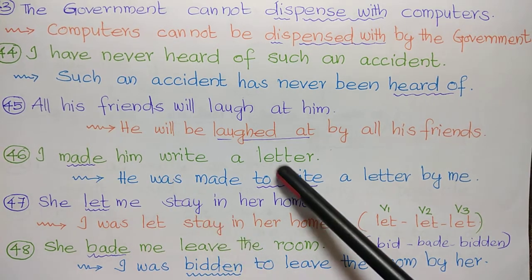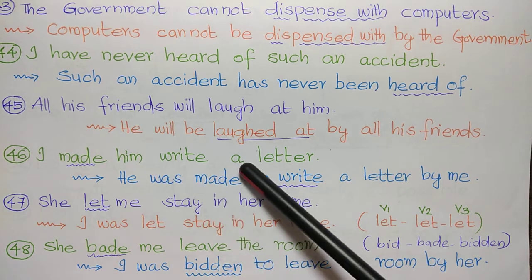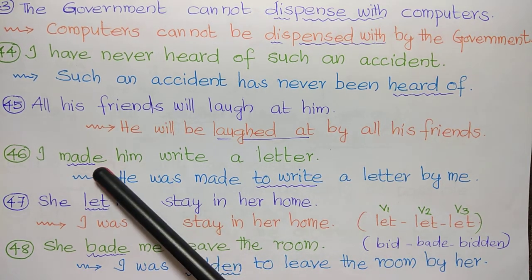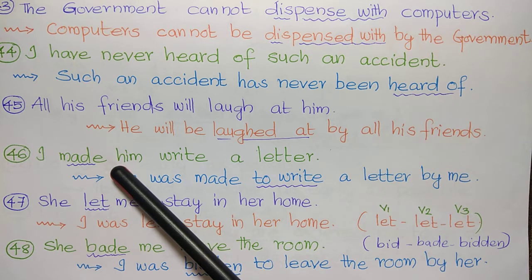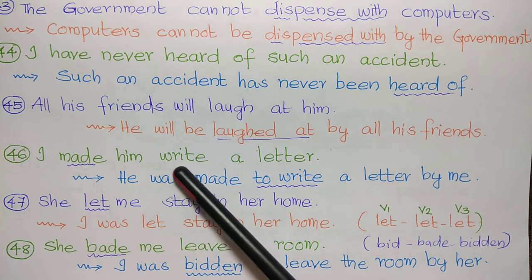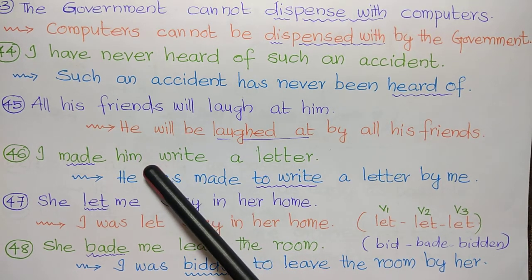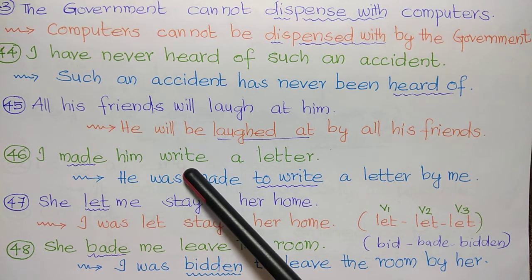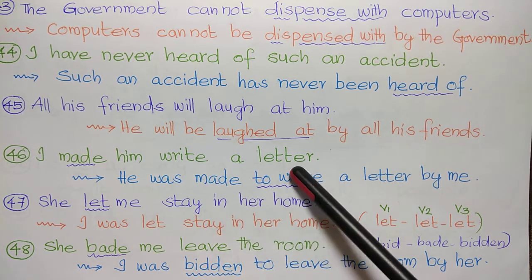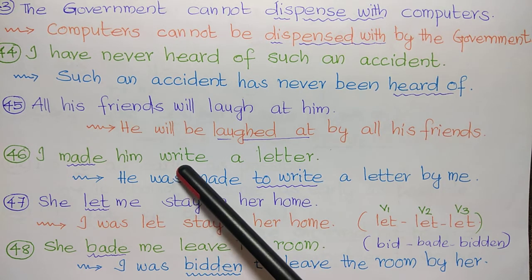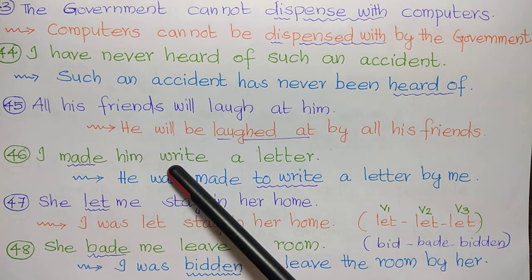I made him write a letter. Here, the verb made. In the hints and rules, we had learnt when the words let, bid, make, help, feel, see, watch, hear, etc. come, these are used with direct infinitives, that is, without to. It is only write, not to write. I made him to write a letter is wrong. Here we should use direct infinitive, that is, without to.